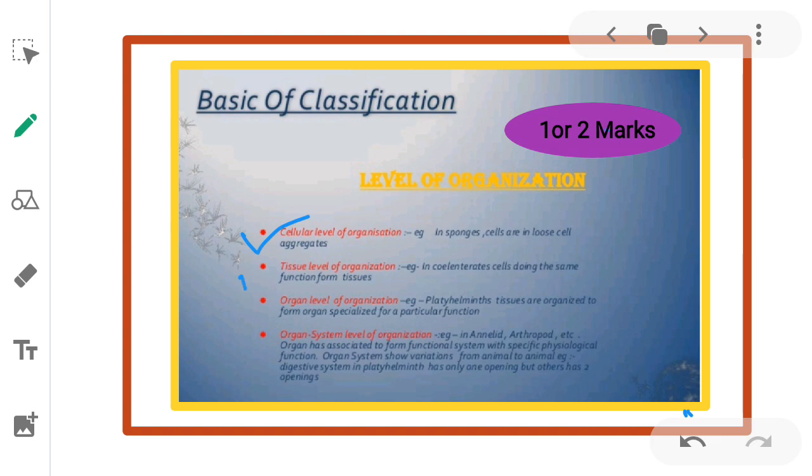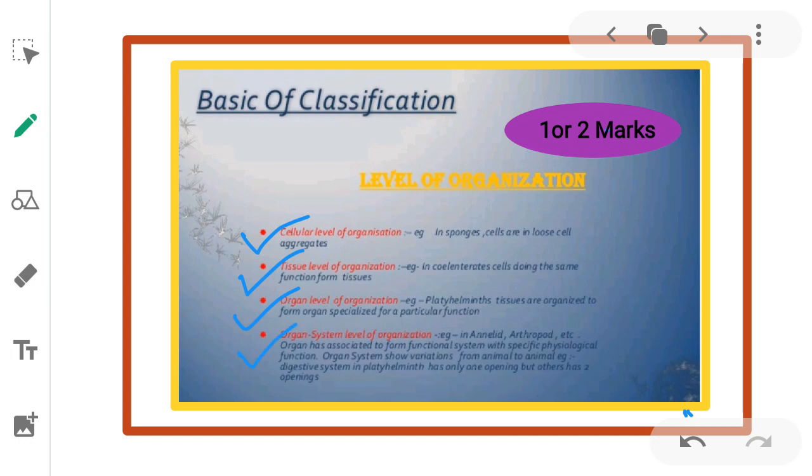Next, tissue level of organization. Example, ciliates. Here, cells doing the same function form tissues. Cells are arranged into tissues. Next, organ level of organization. Example, platyhelminthes. Here, tissues are organized to form organs specialized for a particular function.